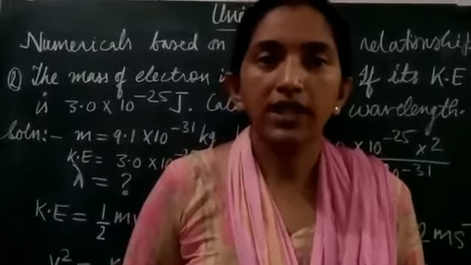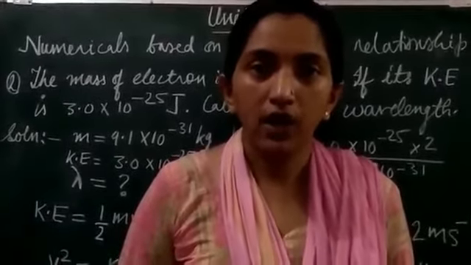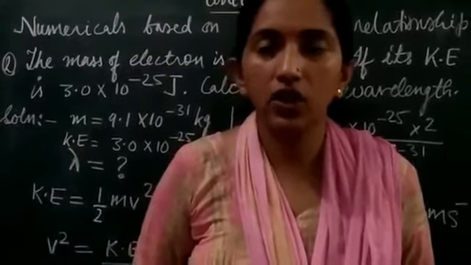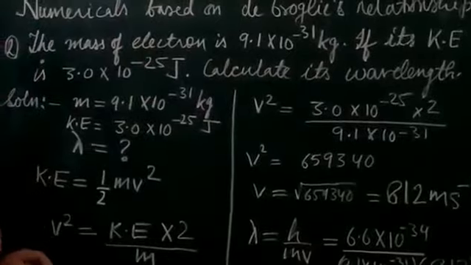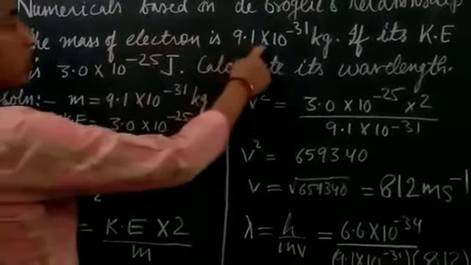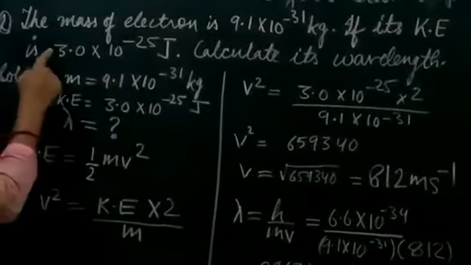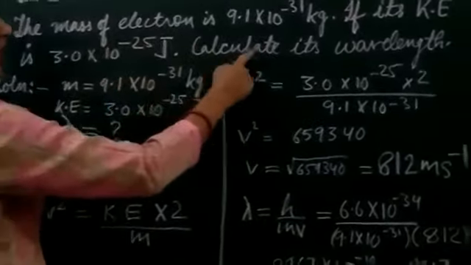Now students will do the next numerical, with which we are going to find out the wavelength when the kinetic energy is given to us. Kinetic energy of the moving electron is known to us, right? Now just have a look at the numerical here. The mass of electron is 9.1 × 10 to the power minus 31 kg. If its kinetic energy is 3.0 × 10 to the power minus 25 joule, calculate its wavelength.